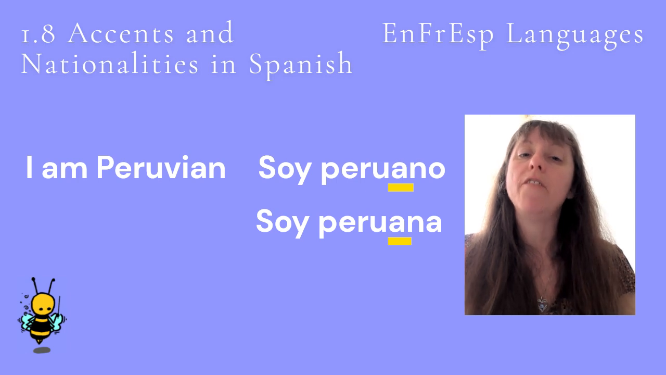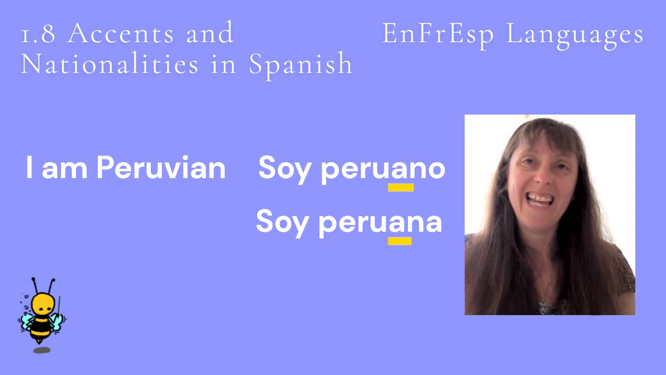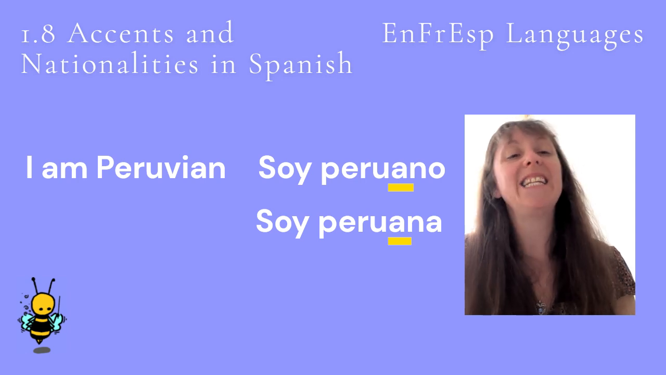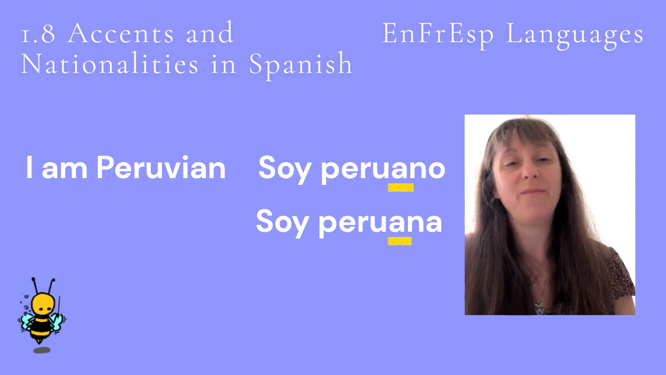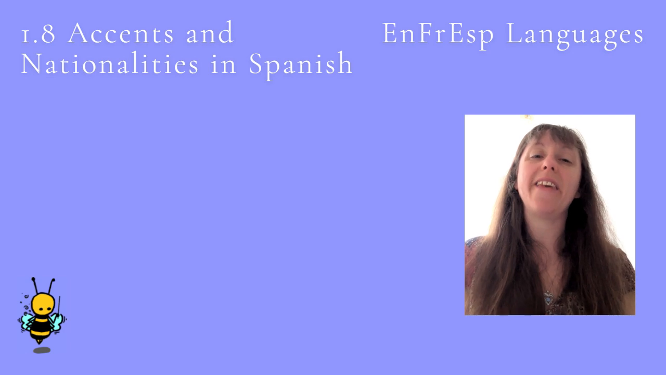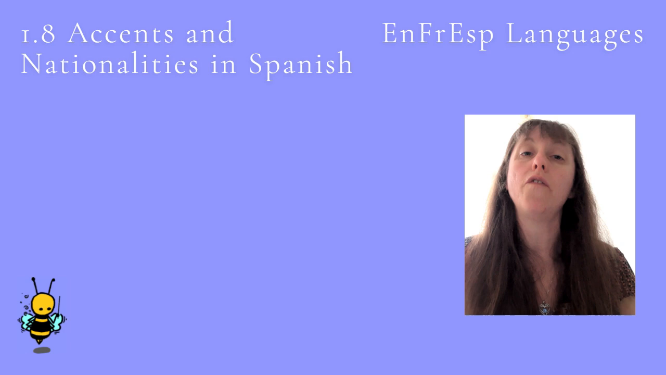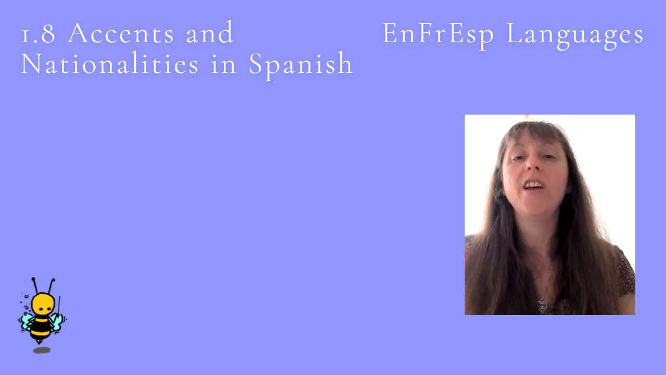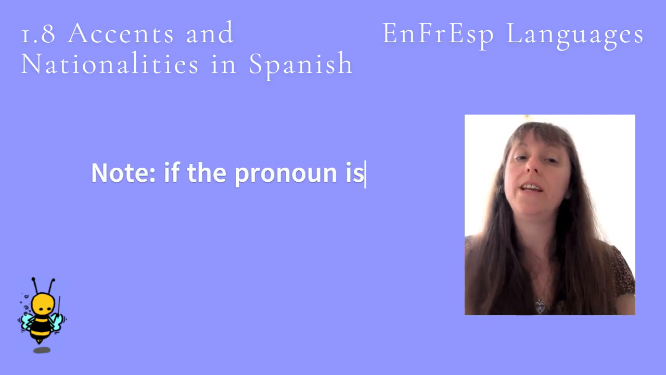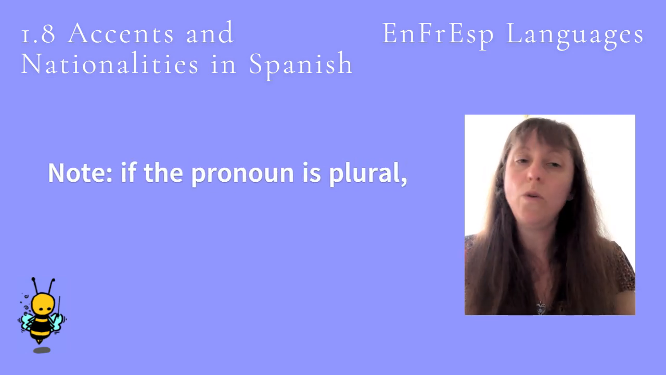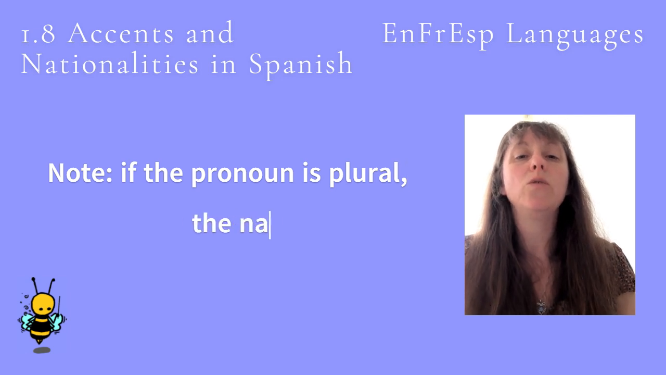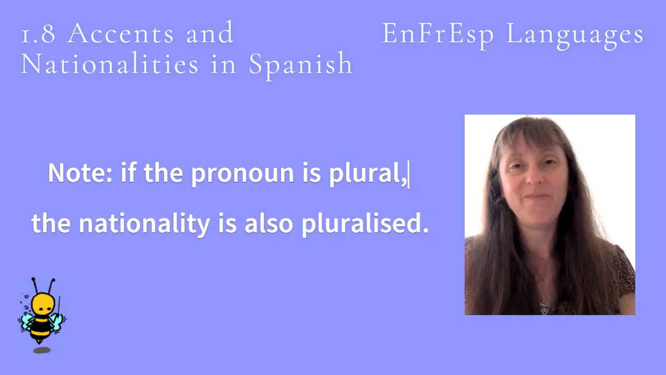Peruano. Peruana. Let's hear I am Peruvian said by a male and a female again. Soy peruano. Soy peruana. Okay, let's bring together all that we've learned in this video by listening to different conjugations of ser, to be, with various nationalities. Note that if the pronoun is plural, so we, you, they, the nationality is also pluralized.